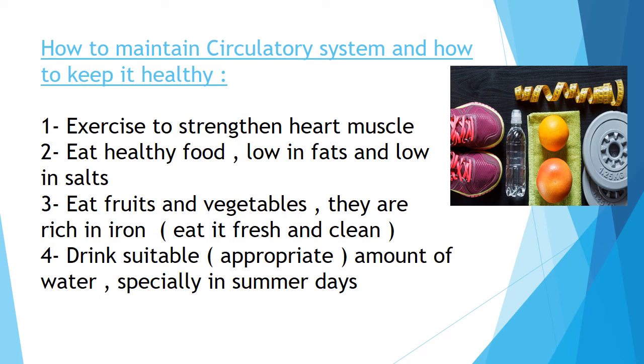Number three, eat fruits and vegetables. Why? Because they are rich in iron, okay? Eat fruits and vegetables because they are rich in iron. Of course, these fruits and vegetables have to be fresh and clean. What else? Number four, drink a suitable or appropriate amount of water. Okay, suitable has the same meaning as appropriate, but know both. So drink a suitable or appropriate amount of water, especially in summer days, okay?